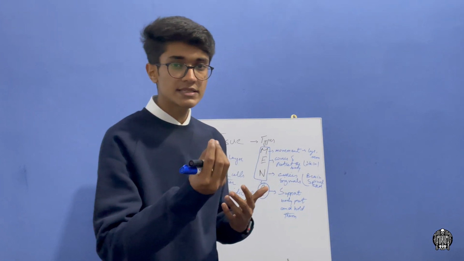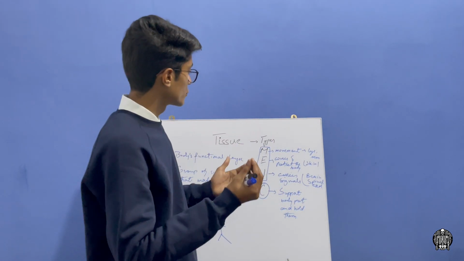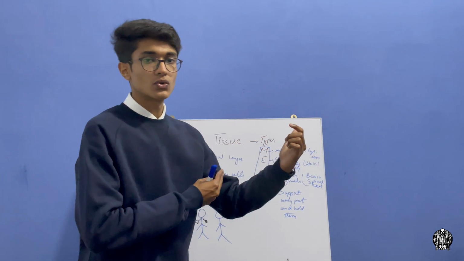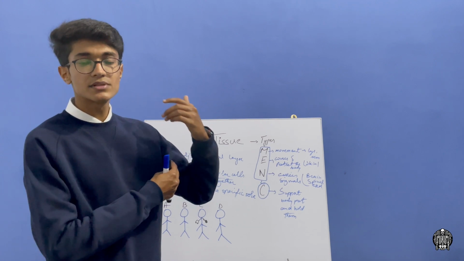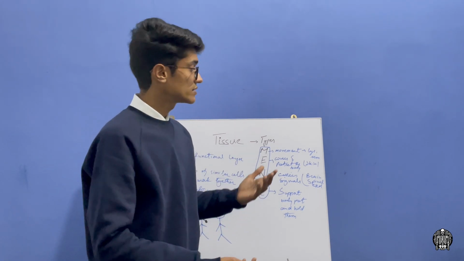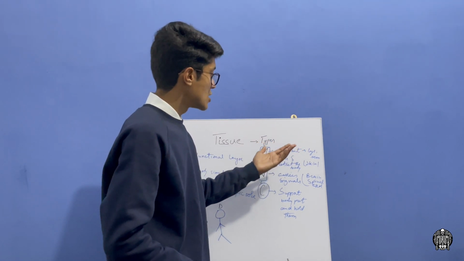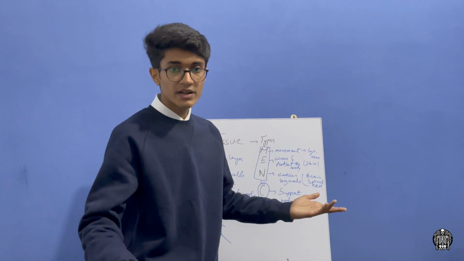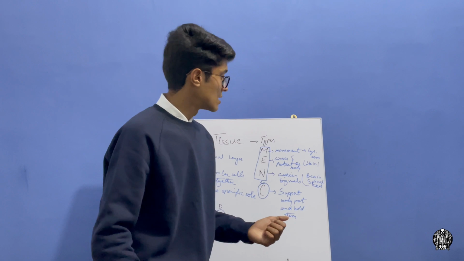Every tissue is performing a specific role. We give a very basic overview of their roles. Muscular, as we know, our muscular system is involved in movement, so these tissues are involved in the movement of the legs, the arms, the whole body. Wherever movement occurs, it is due to the muscles.